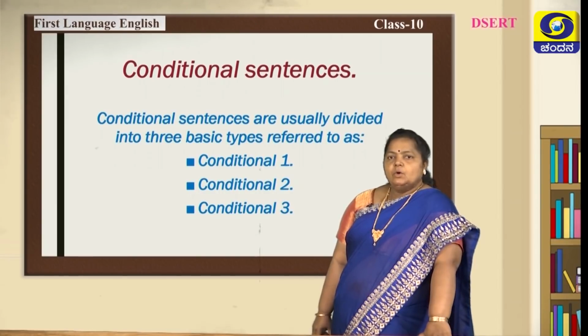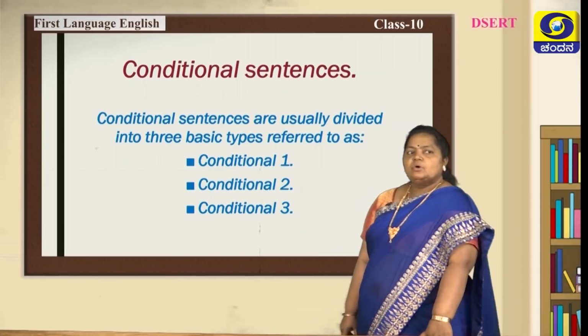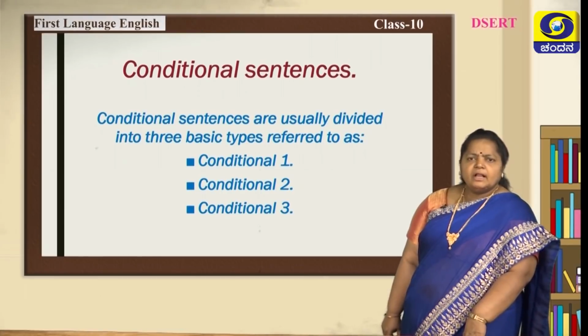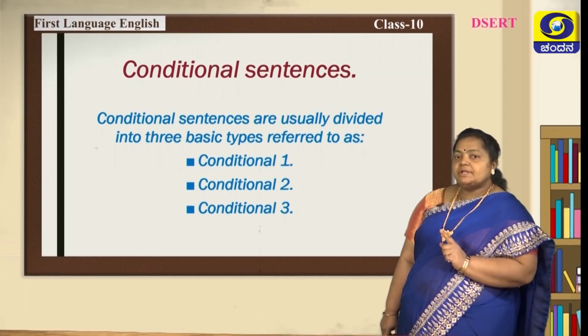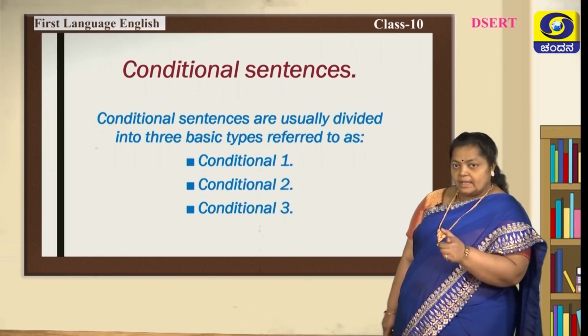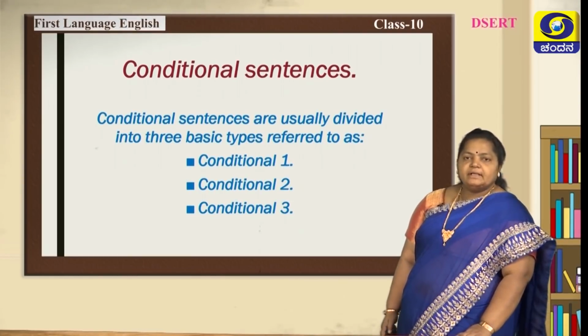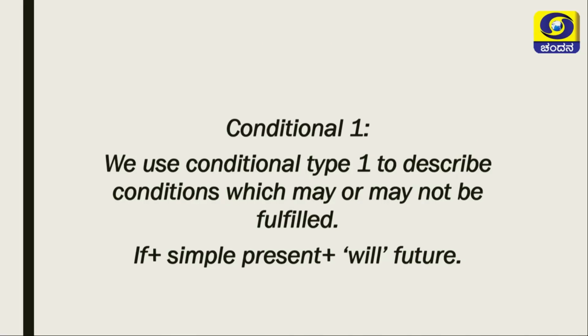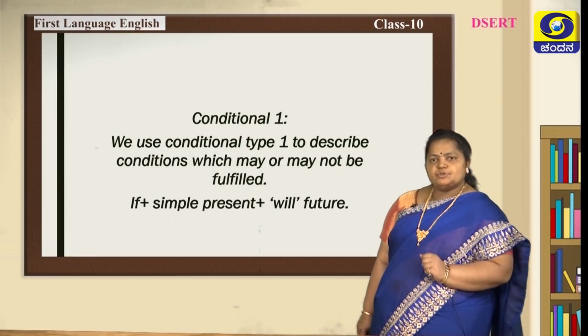Now next, we'll come to conditional sentences. Hope you learnt last year what conditional sentences are. Let us recall again. Conditional sentences are usually divided into 3 basic types referred to as conditional 1, 2 and 3. Let us see conditional 1 and examples. We use conditional type 1 to describe conditions which may or may not be fulfilled. If plus simple present plus will is future.